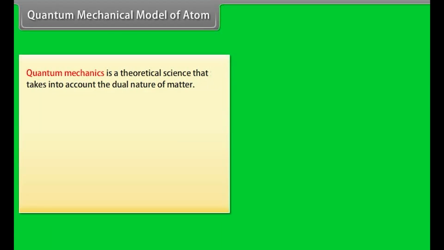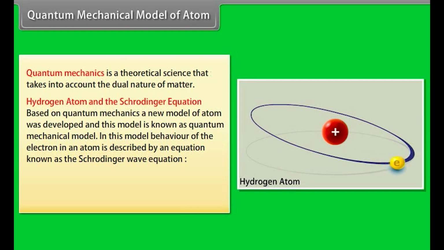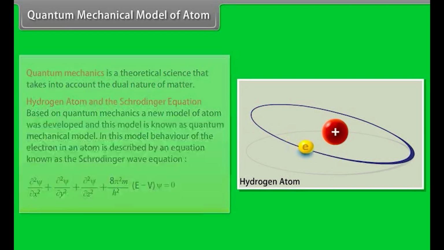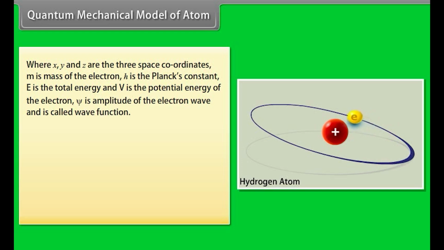Quantum mechanical model of atom. Quantum mechanics is a theoretical science that takes into account the dual nature of matter. Based on quantum mechanics, a new model of the atom was developed, known as the quantum mechanical model. In this model, the behavior of the electron in an atom is described by an equation known as the Schrödinger wave equation, where x, y, and z are the three space coordinates, m is the mass of the electron, h is Planck's constant, E is the total energy, and V is the potential energy of the electron.